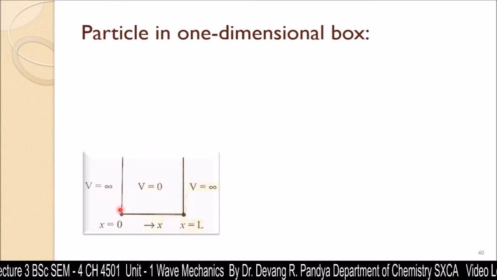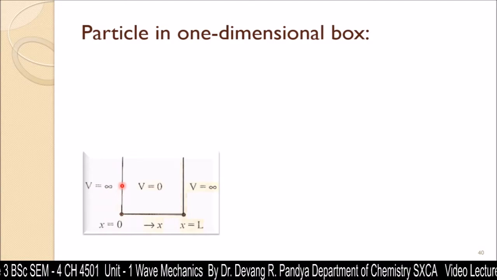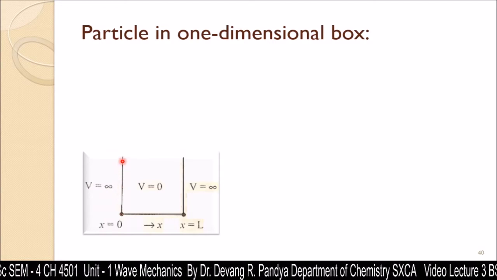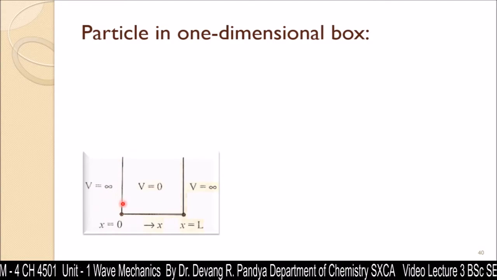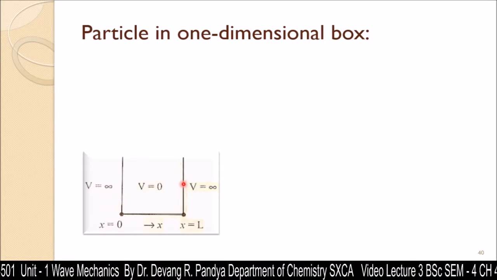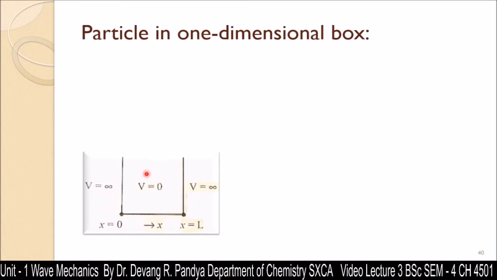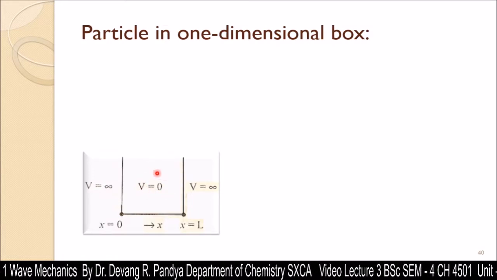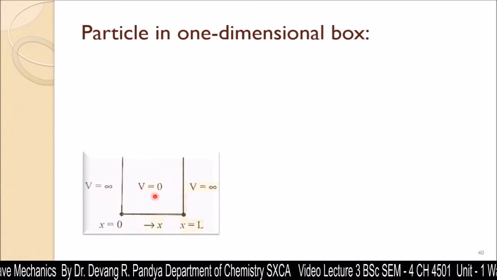We have two large infinitely high walls. One is on x is equal to 0 and the other wall is on x is equal to L, and between these two walls we have a potential well.